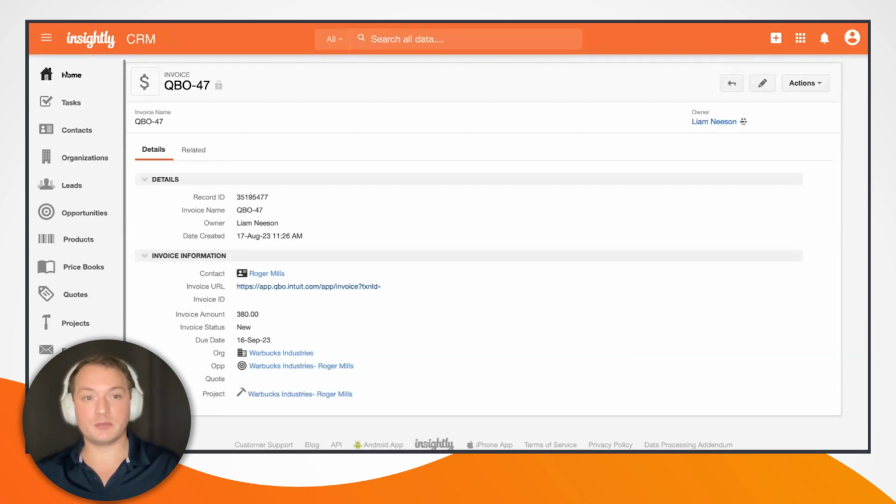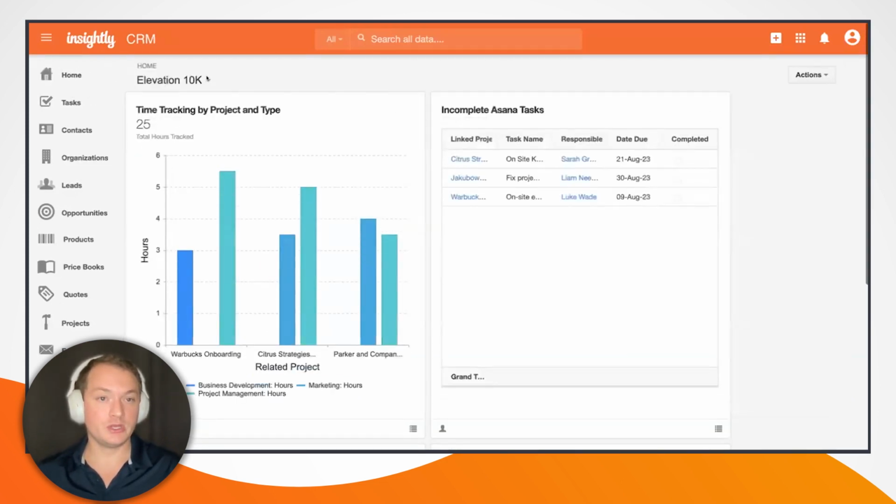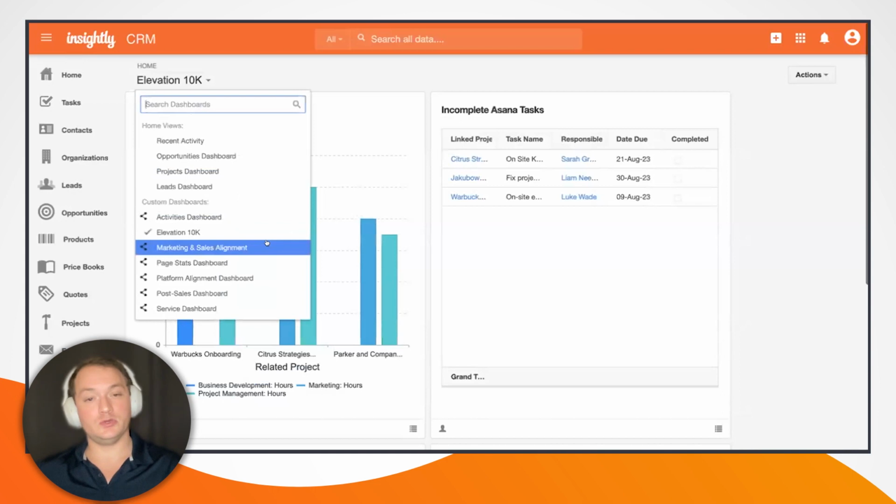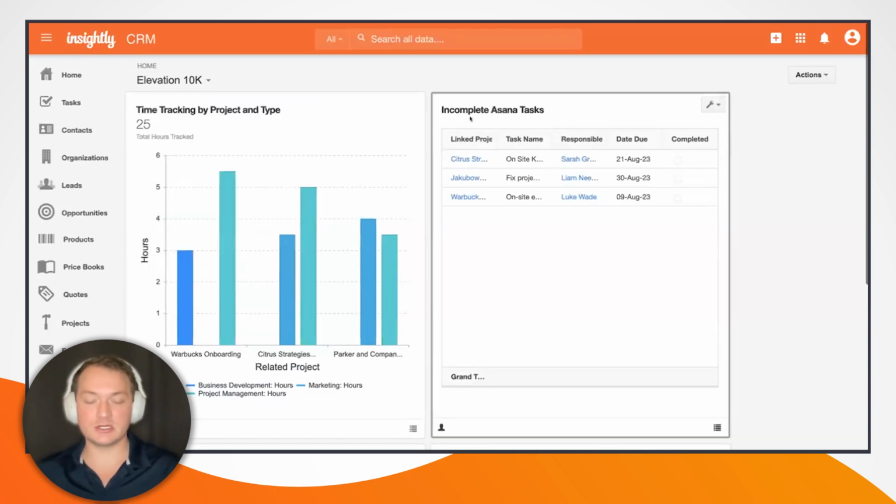So I am going to jump to my homepage here. You can see that I have a custom dashboard named Elevation 10,000. You can make these, you can share them, you can add existing cards or create your own. But I have added, I believe, 4 cards here that are related to what we just walked through.